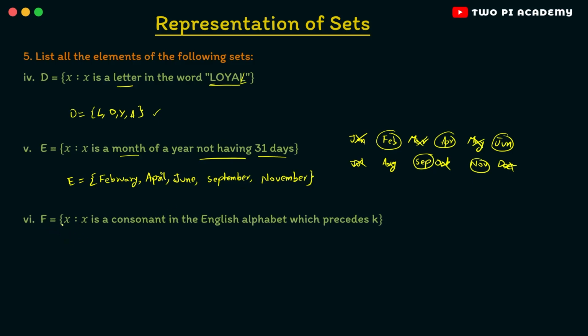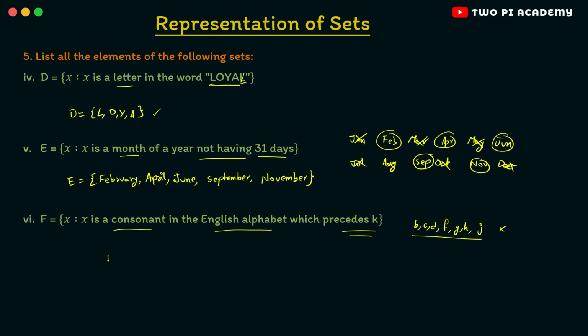Capital F is equal to the set of all x such that x is a consonant in the English alphabet which precedes K. So here from the starting we have the letter A. A is a vowel, so therefore you won't write that. And then we have B, and then C, D, E is also a vowel. So therefore next we have F, G, H, I is also a vowel, and then we have J. Here we said precedes K, right? So therefore you won't write K. So only these are the consonants which precede K.